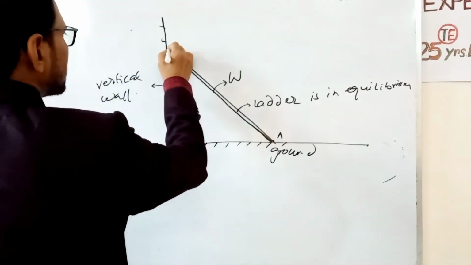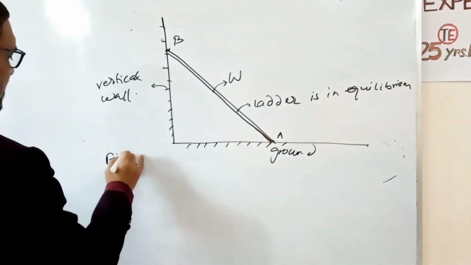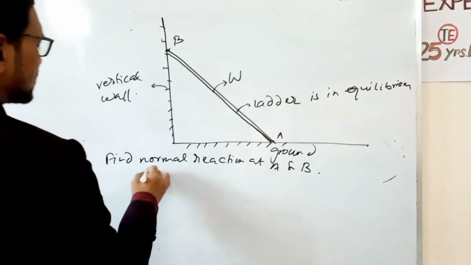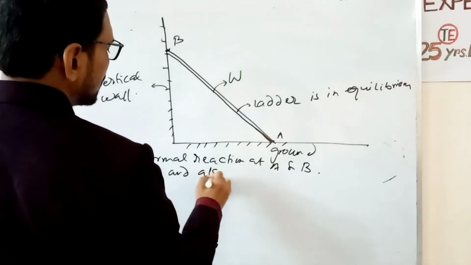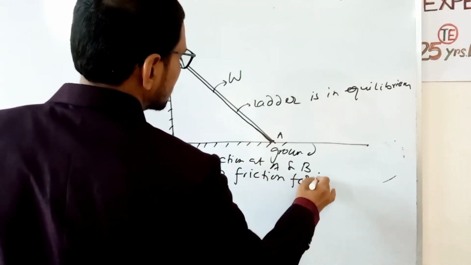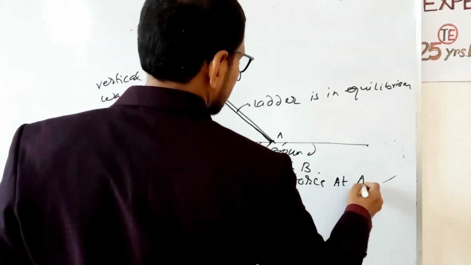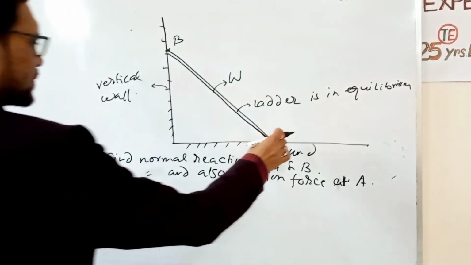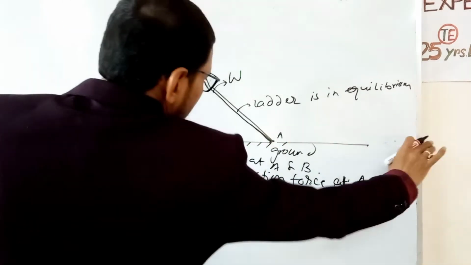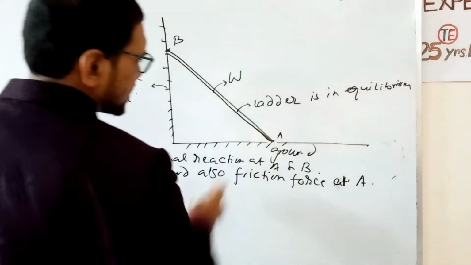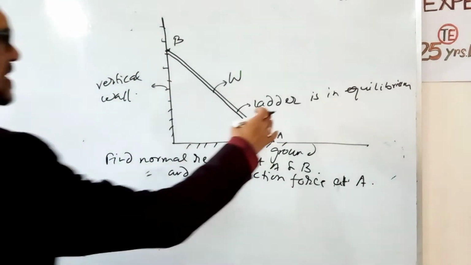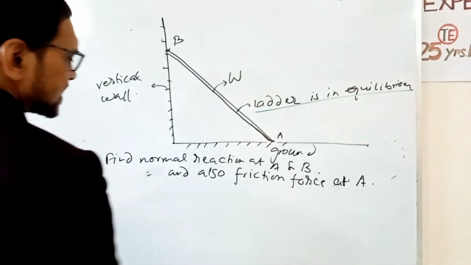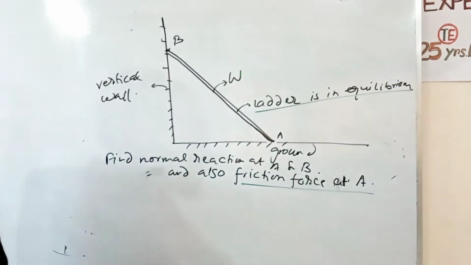Suppose this point is A, this point is B. Find the normal reaction at A and B, and also the friction force at A. The end on the ground can slide along the ground, so a friction force is required to stop the motion of end A. Now if the ladder is in equilibrium, find the reactions at A and B, and the friction force at A. So this is the question.